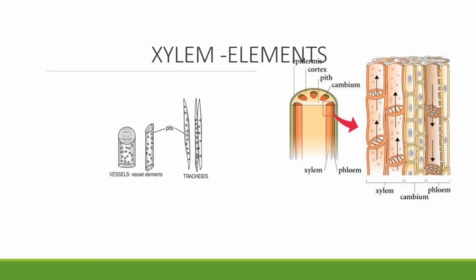Okay, let us look at how the xylem helps to conduct the water in the plant. Actually, xylem has dead cells, and it is composed of the elements tracheids and vessels. So these are the tracheids. Tracheids are the chief water conducting elements of plants. And also these are elongated cells.